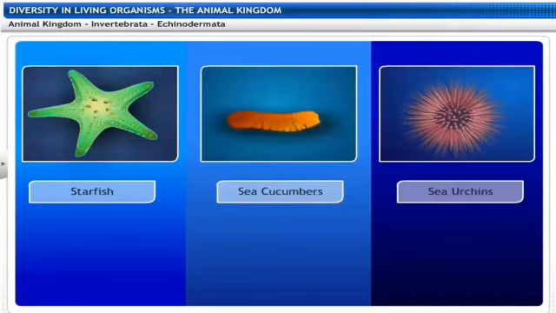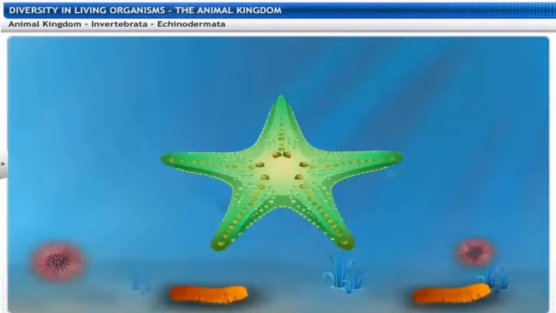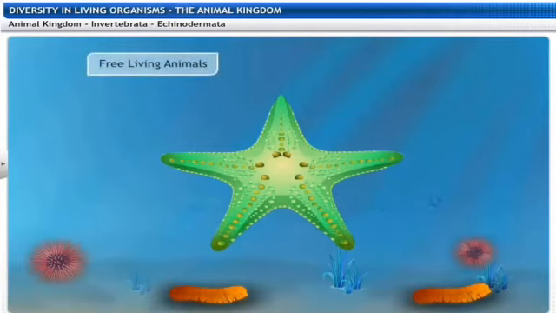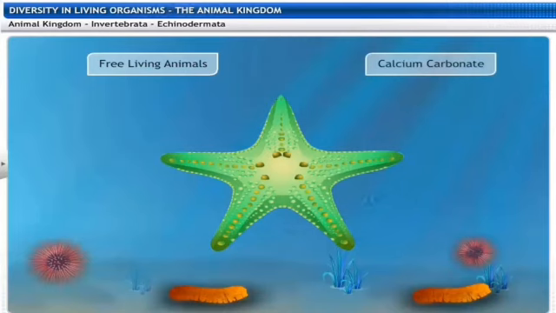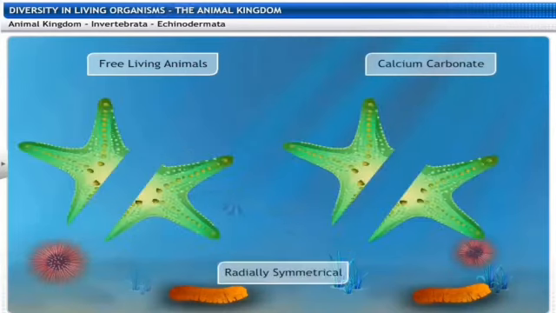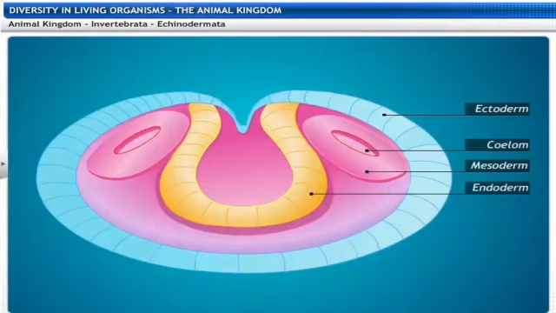And the body is made up of 3 layers. So, they are triploblastic and they have a cavity, that is the coelomic cavity. They have a speciality, that is a water driven tube system. Water enters into the tubes of these organisms and they are used for moving around. They have a very hard calcium carbonate structure that is used as the skeleton.